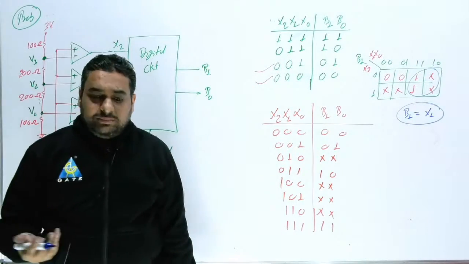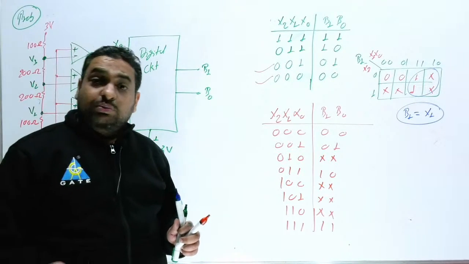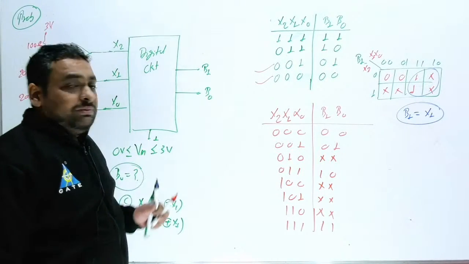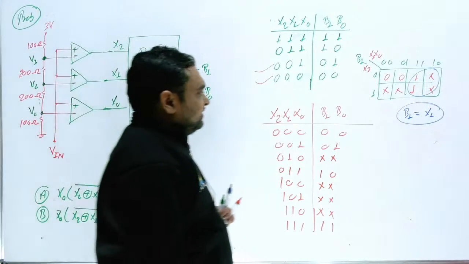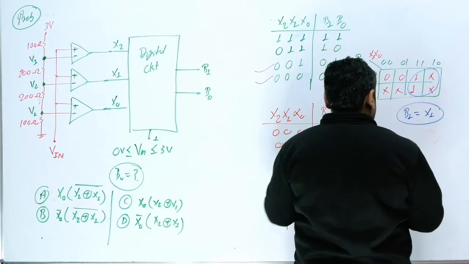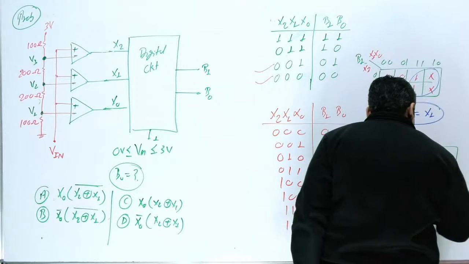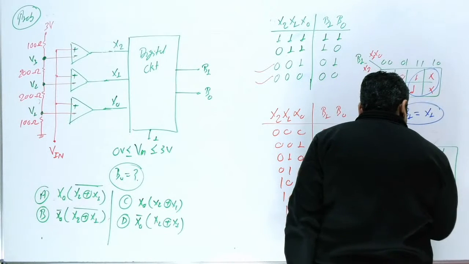They can also ask B1, and this question was also asked in the GATE exam. One time they asked what is the B1. Now the second one: what is the B0? This is a minimize function. They have asked B0, so now you can find it from here.